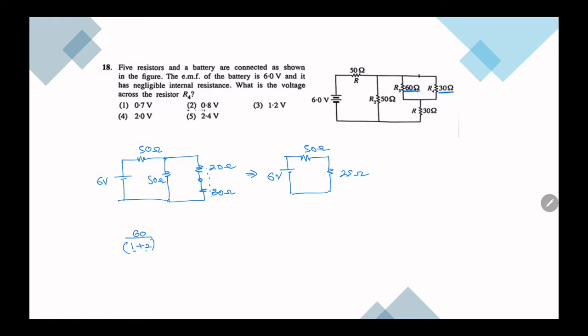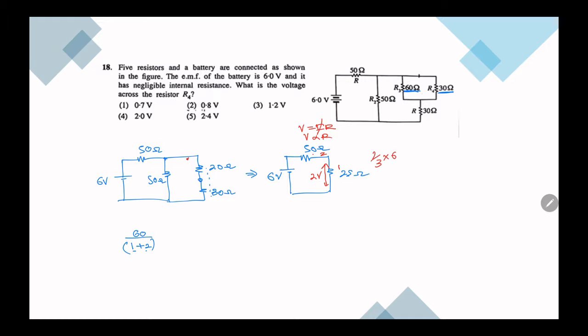Now to find the voltage, we can divide it proportionally. We know that V is equal to IR, but I is constant, therefore V is proportional to R. Here it is at the ratio 2:1. That means 1/3 of the supply voltage appears here. 1/3 of 6 is 2 volts.